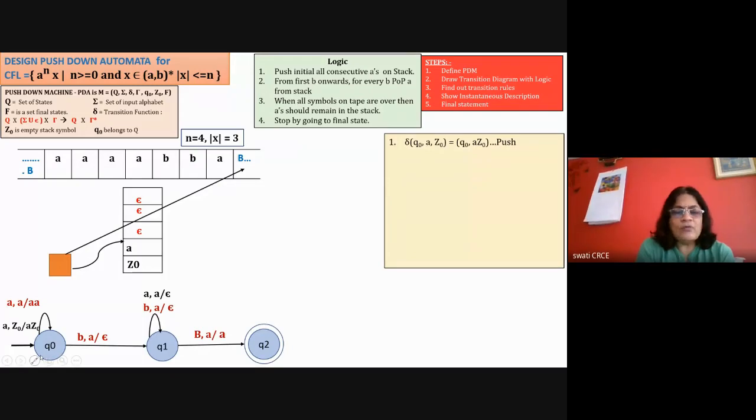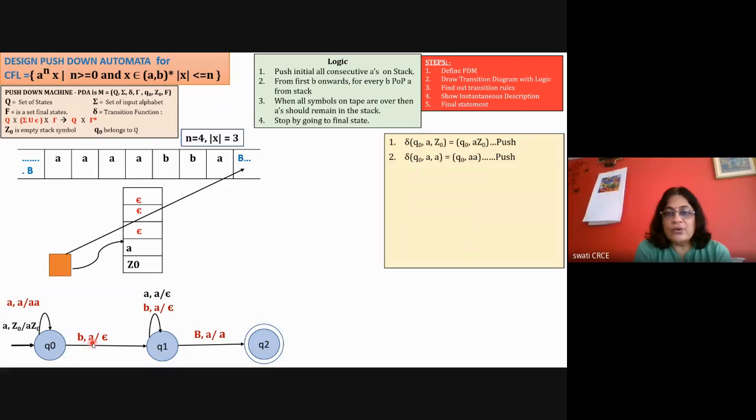Like this, for the next one, A comma A, double A, it is again a push operation. So delta Q0 A comma A is equal to Q0 double A. Now it is easy to understand how to write it. So these two transition rules we have written down. Now we have to write down the next rule, that is B comma A epsilon.